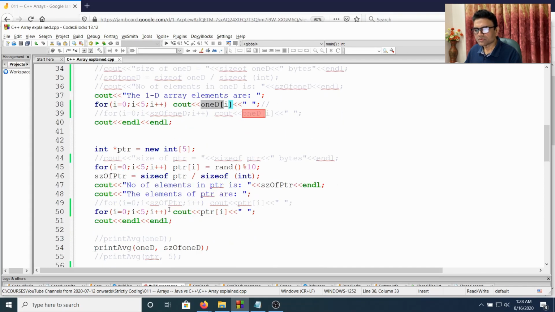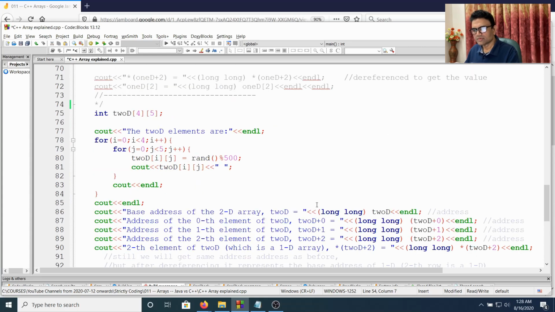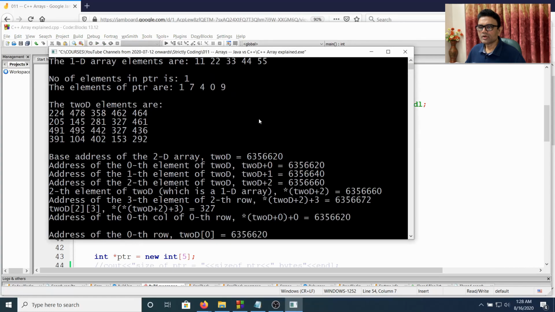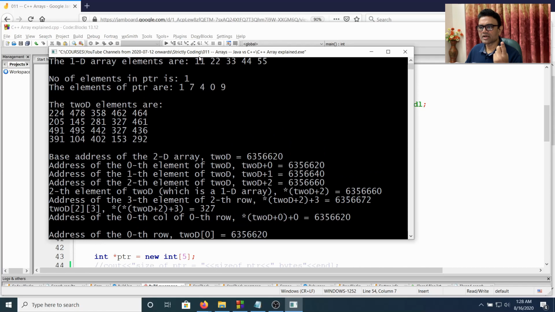5, so I assign some random values. Oh, I should not call that. So now you can see that some random values is assigned to ptr up to 10, so 17, 4, 0, 9, so ptr[i], okay, and this is arr[i], okay.